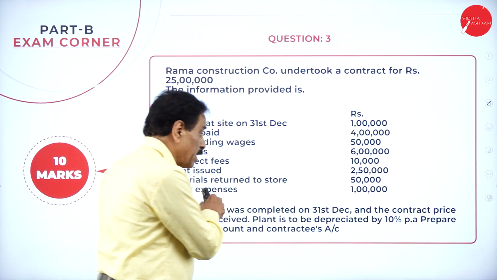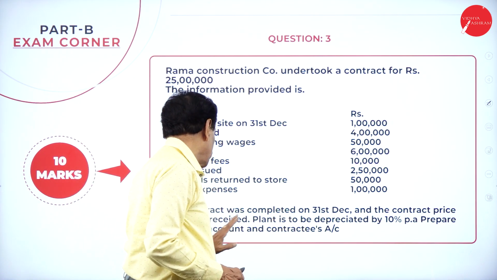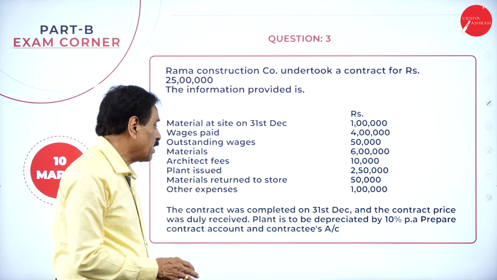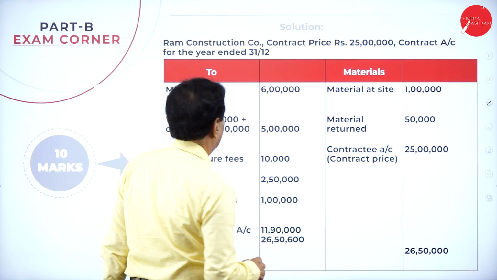The construction was completed on 31st of the same year and the contract price was duly received. The plant is to be depreciated by 10%. Prepare the contract account and contractee's account. We'll go with the problem.